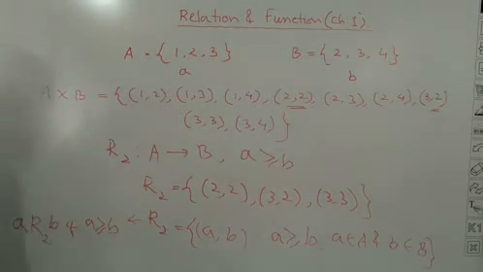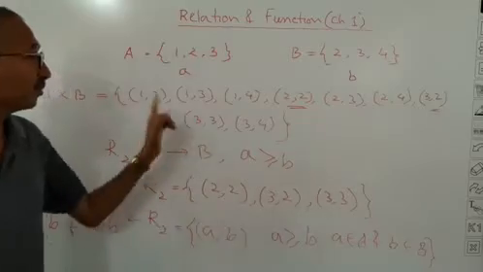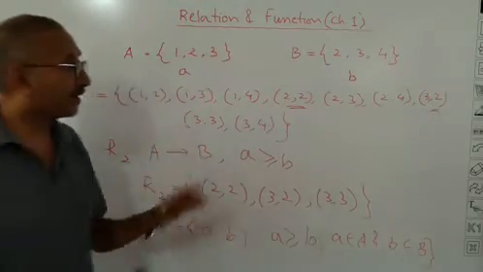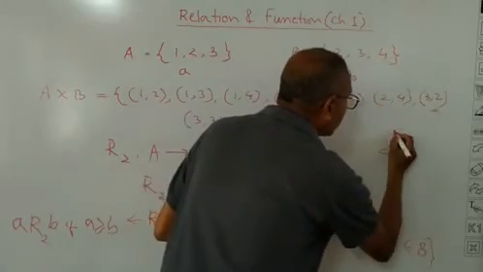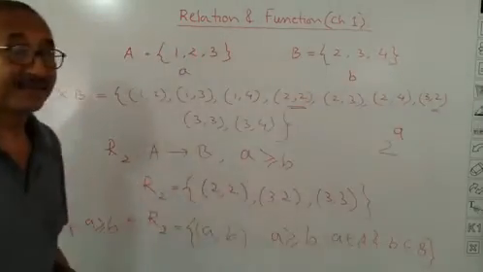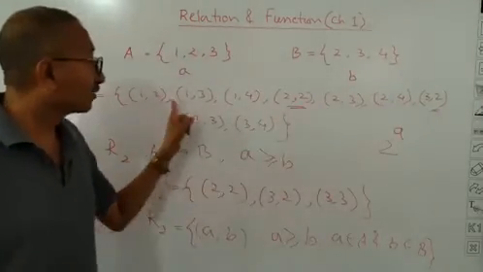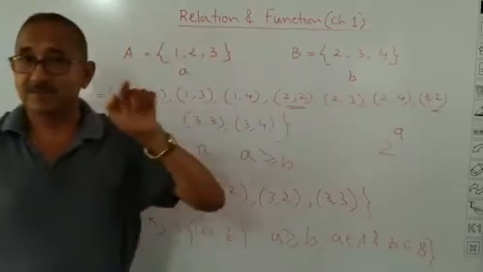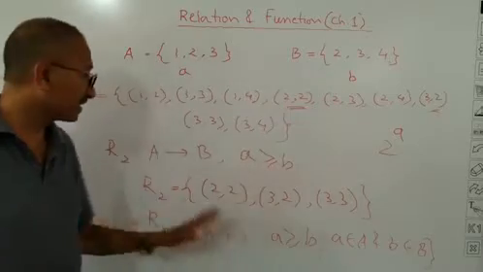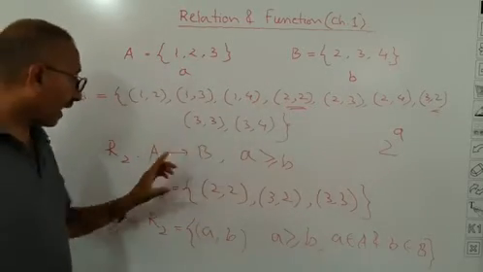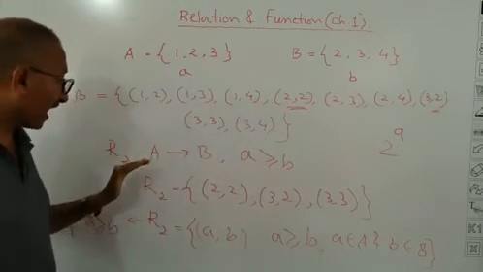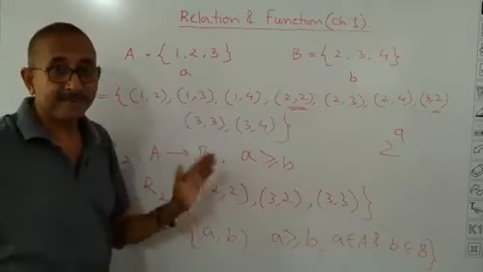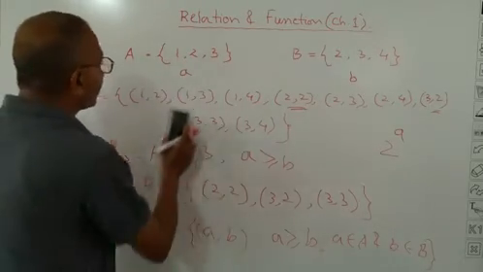This is all about relation. Plenty of relations you can write. I have shown you 2 relations. How many relations can you write? 2 to the power 9 types of relations, because 2 to the power 9 subsets are there. So you can have 2 to the power 9 relations out of this. And here, out of 2 to the power 9 relations, I have shown you 2 relations. The rest you can see. So this is all about relation.